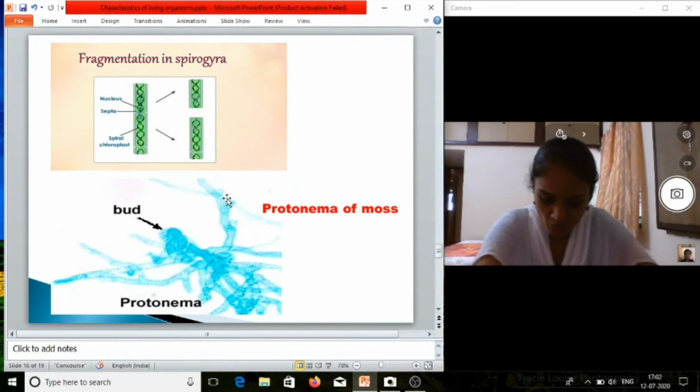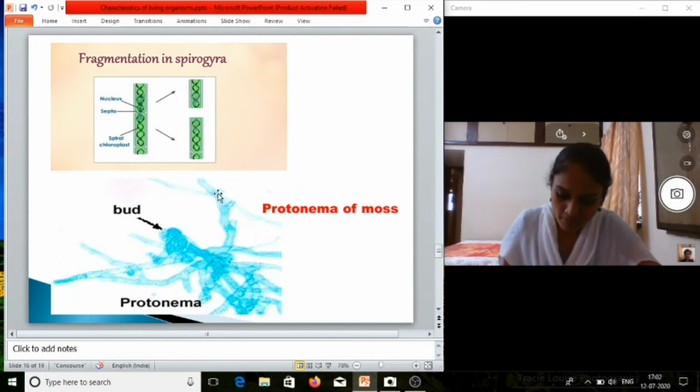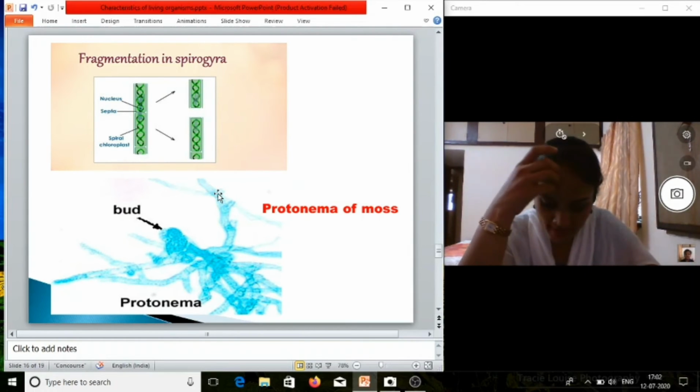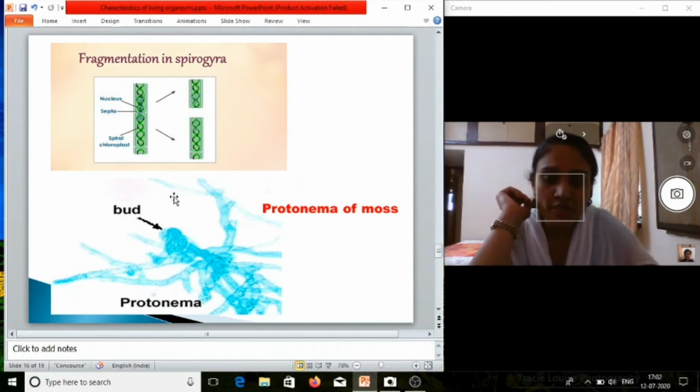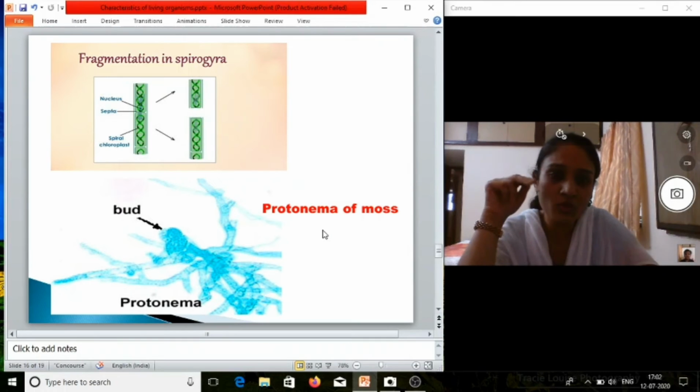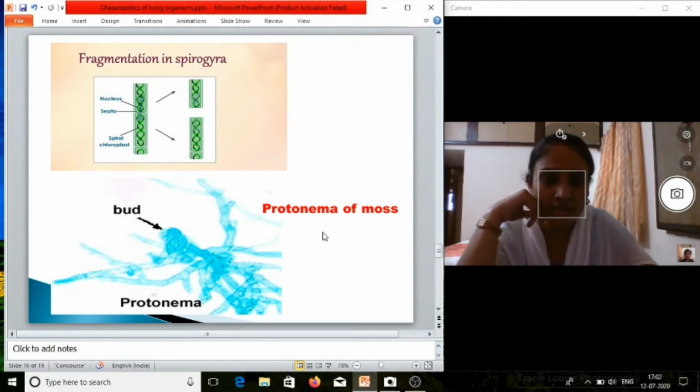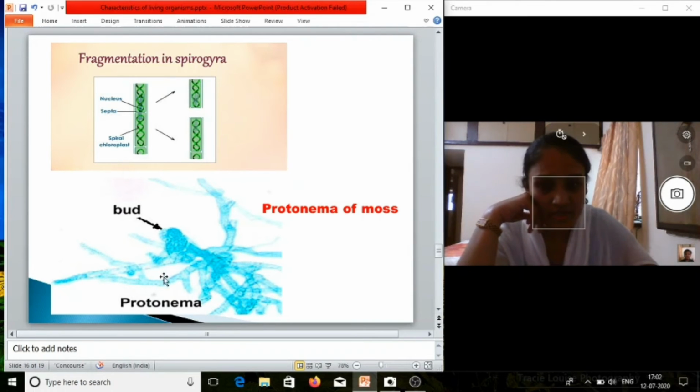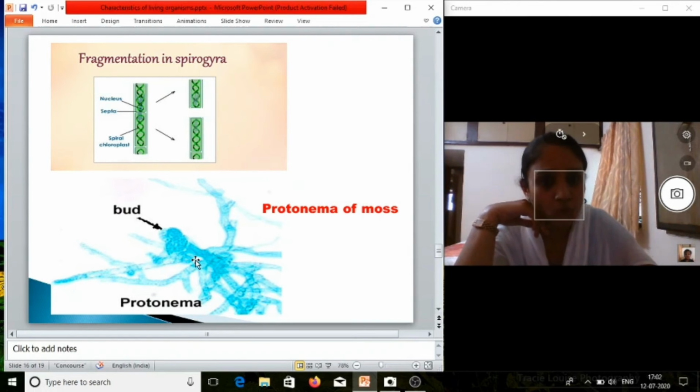The predominant stage of the life cycle of moss is the gametophyte. In the life cycle of moss there are two stages. The protonema is the primary stage, which is developed directly from the spore, which is creeping, green in color, branched and filamentous structure.